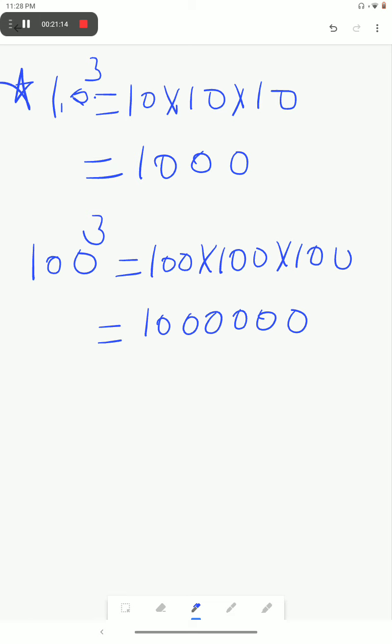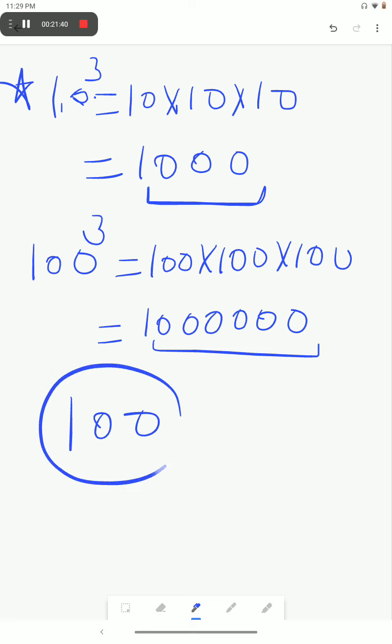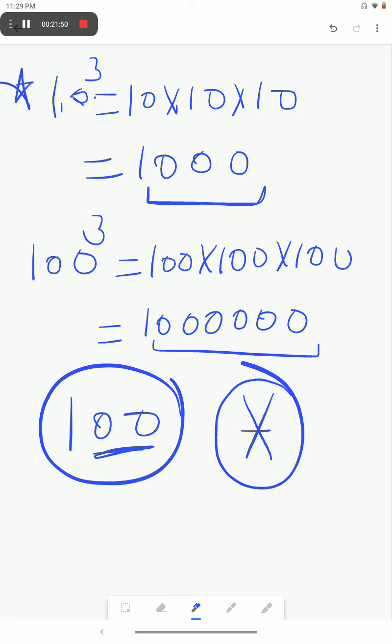It means any cube of any number should end with a number of zeros that is a multiple of 3. In this case we have 3 zeros. In this case we'll have 6 zeros. If I say there is a number 100, and you have to find out whether it is a perfect cube, without doing any calculation you can say that it is not a perfect cube. Why is it so? Because it contains 2 zeros only, which is not a multiple of 3.